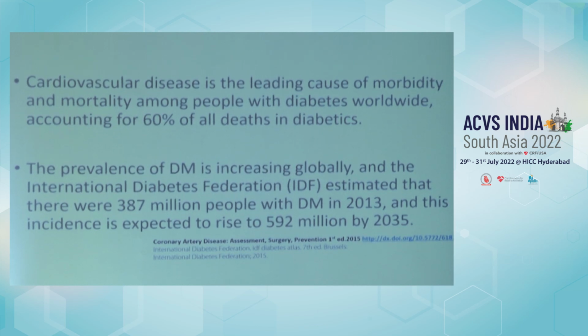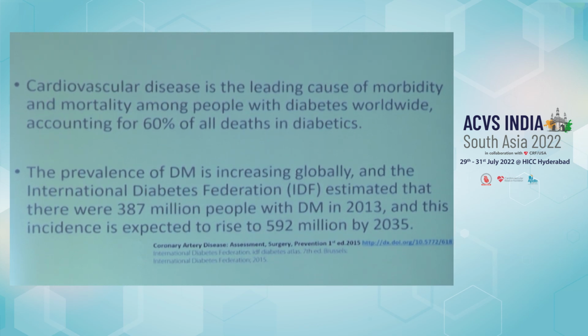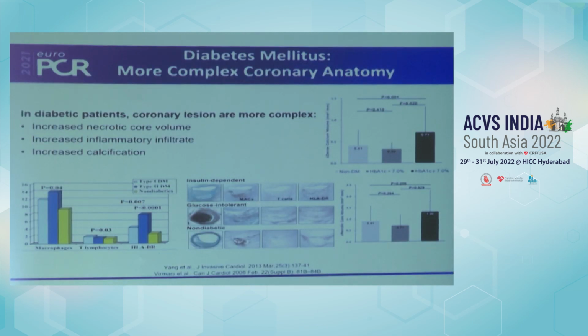And as we all know, India is the diabetic capital of the world, and by 2040, there will be 600 million patients with diabetes in the world. Why does diabetes have a different milieu compared to non-diabetics? The coronary plaques have increased necrotic core volume, increased inflammatory infiltrate, and increased calcification, resulting in small vessels, calcified vessels, and diffuse proliferative disease in small coronary arteries. That is the hallmark of the diabetic coronary artery.